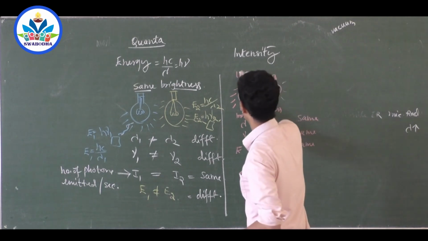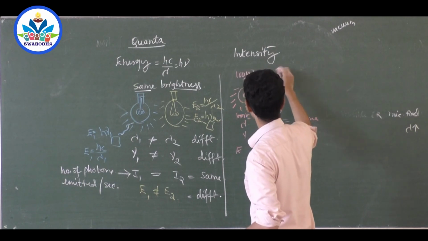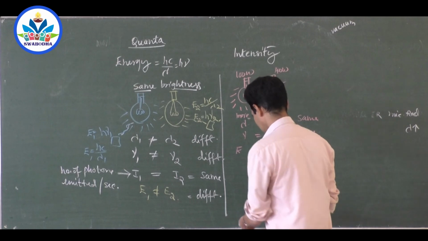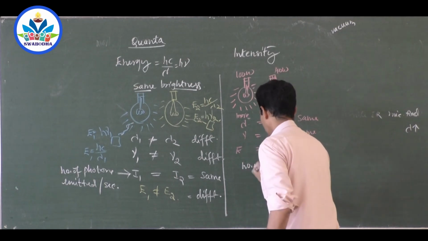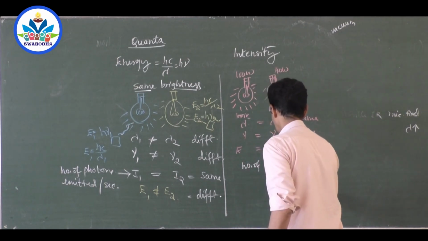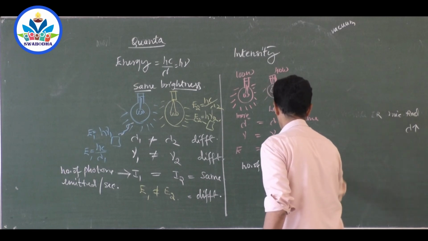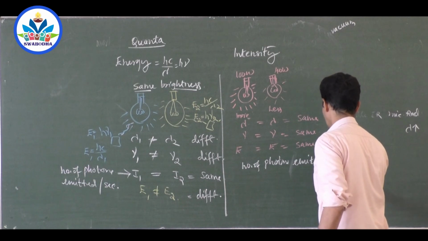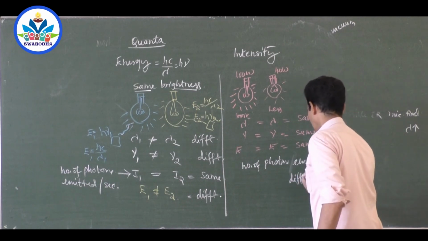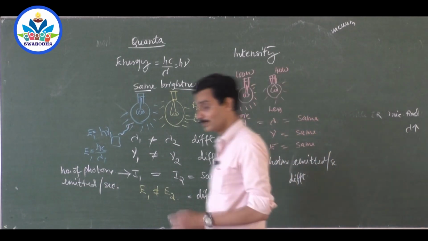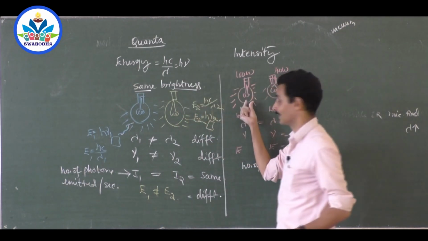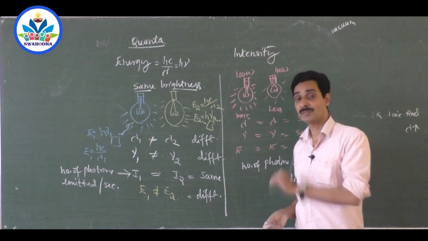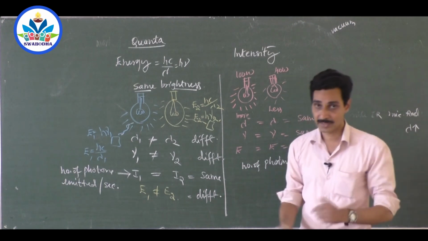Suppose this is a 100 watt bulb and this is a 40 watt bulb, less bright. The only thing that is different is the number of photons emitted per second. Why is this more bright? It emits more of such photons per second. Similar photons are emitted by the 40 watt bulb, but it emits fewer photons per second. That's why it is less bright.